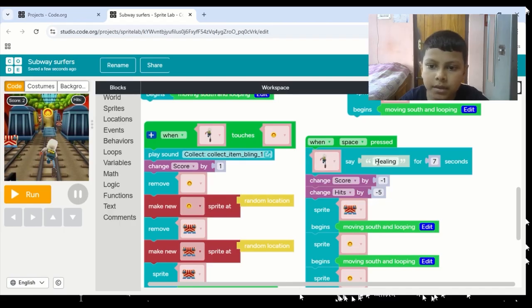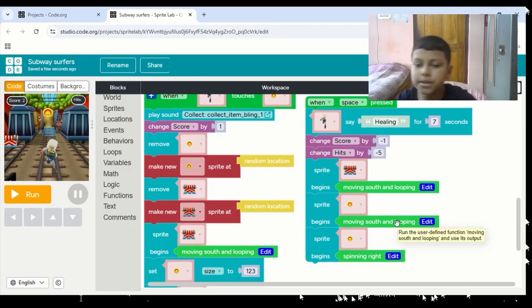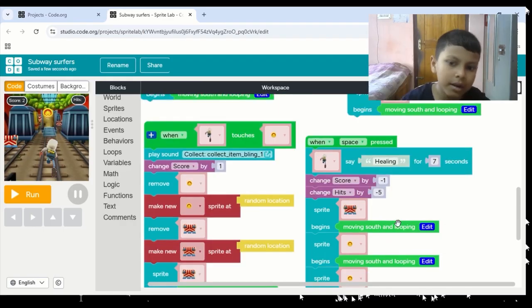When space clicked, the boy will say healing, and the score will go down because the coins are used to heal and the hits will go down. Sprite begins looping. Okay, this is the same code to move it down.